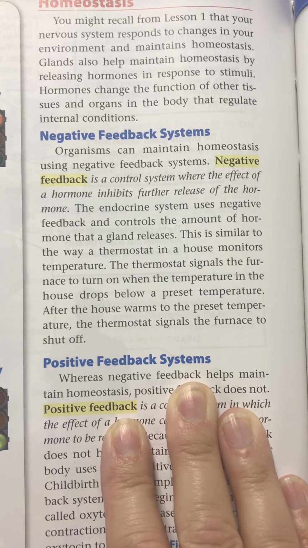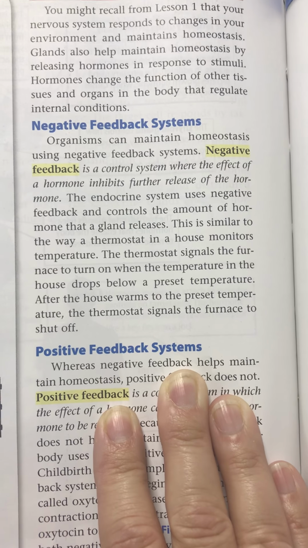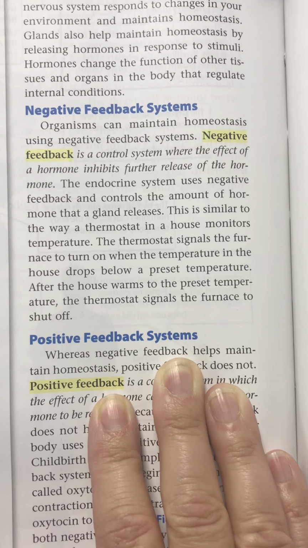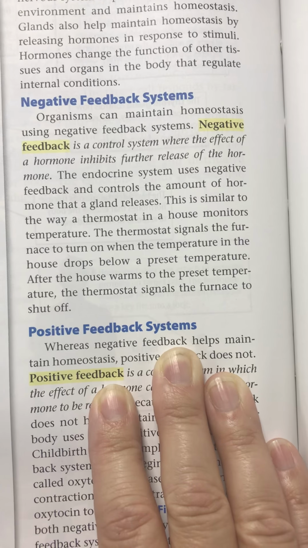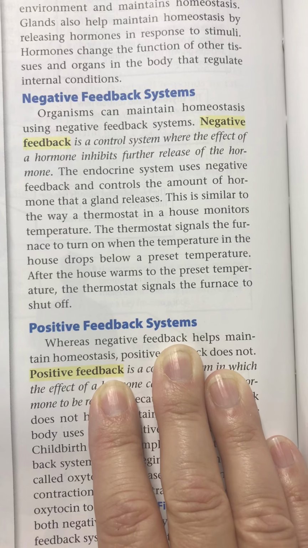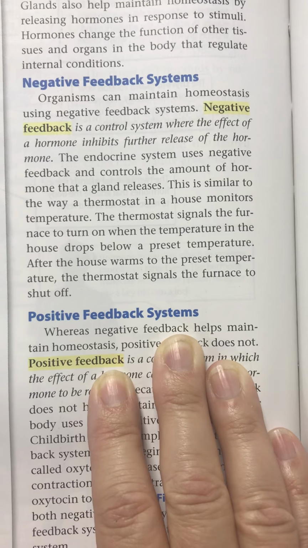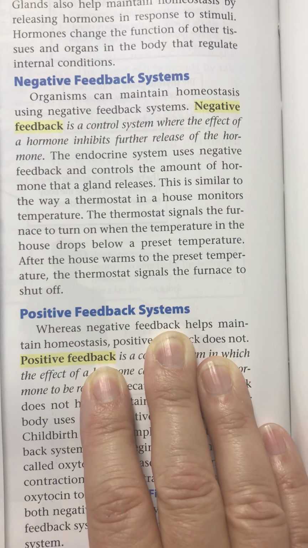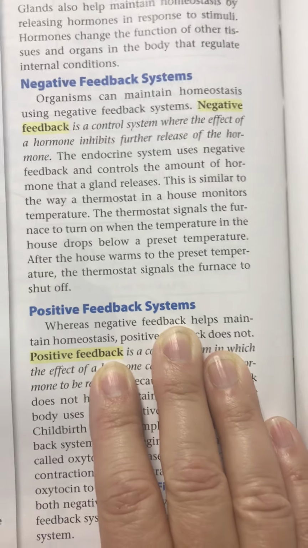Negative feedback systems. Organisms can maintain homeostasis using negative feedback systems. Negative feedback is a control system where the effect of a hormone inhibits further release of the hormone. In other words, it stops it. The endocrine system uses negative feedback and controls the amount of hormones that a gland releases. This is similar to the way a thermostat in a house monitors temperature. The thermostat signals the furnace to turn on when the temperature in the house drops below a preset temperature. After the house warms to a preset temperature, the thermostat signals the furnace to shut off.